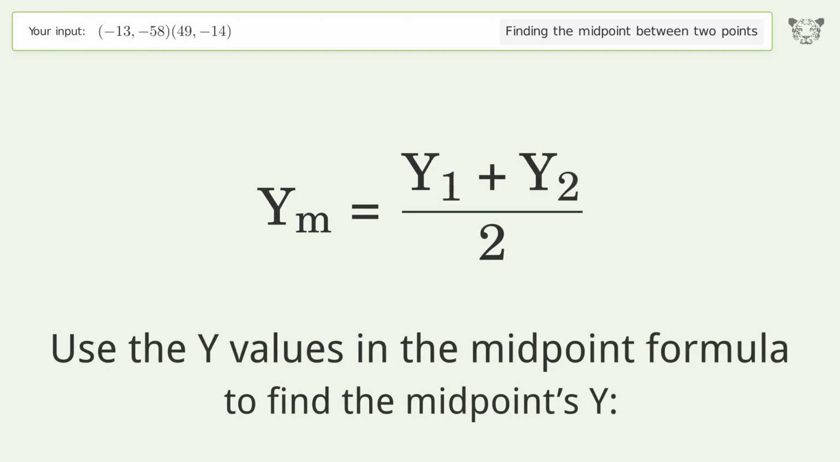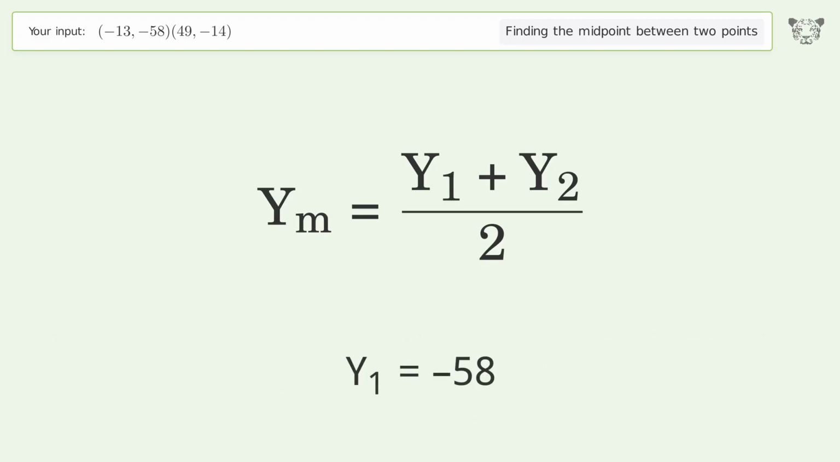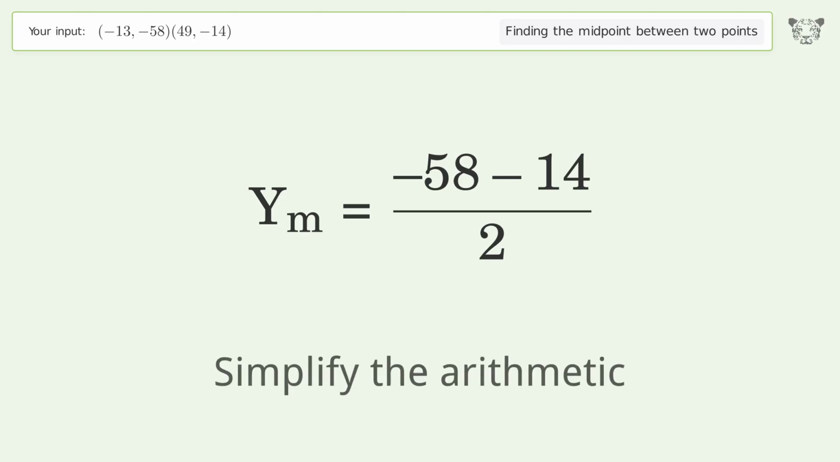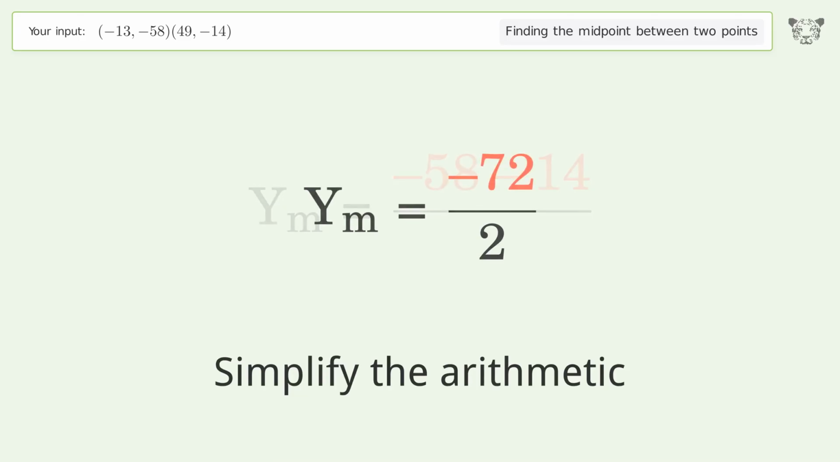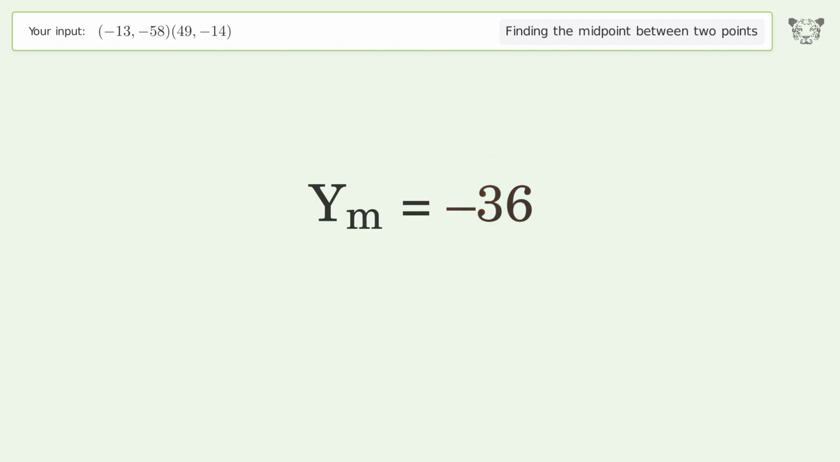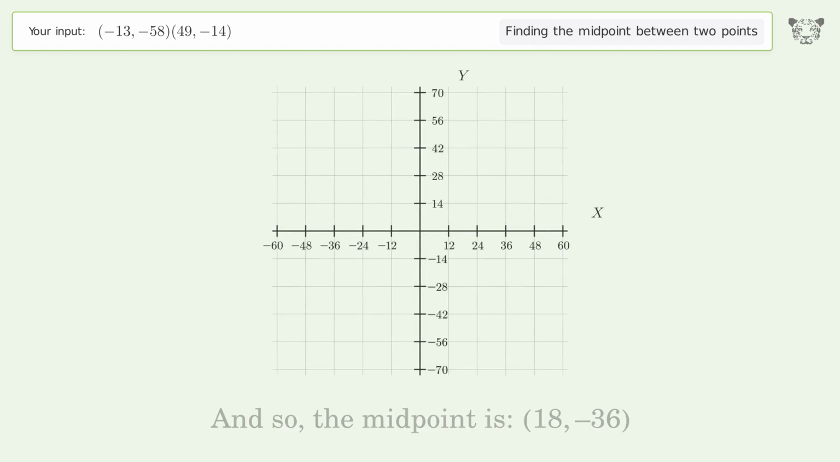Use the y values in the midpoint formula to find the midpoint's y. y1 equals negative 58. y2 equals negative 14. Simplify the arithmetic. And so, the midpoint is 18, negative 36.